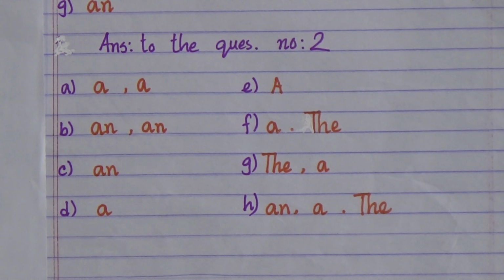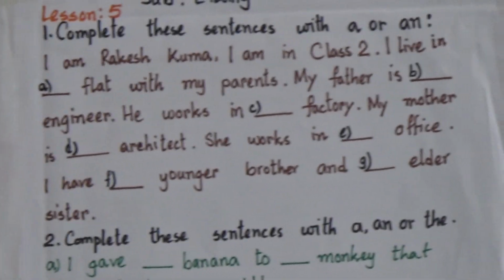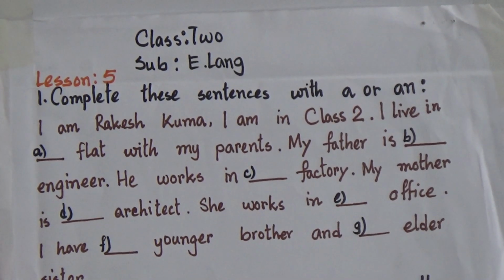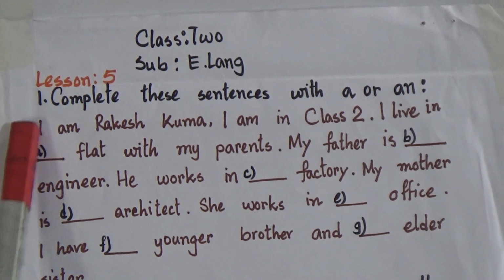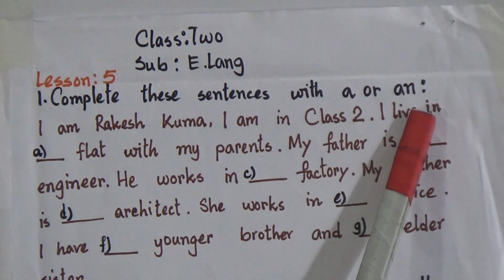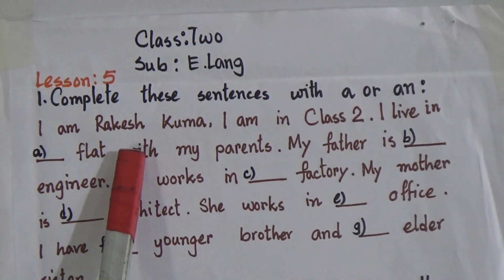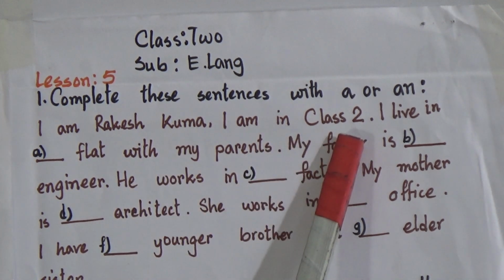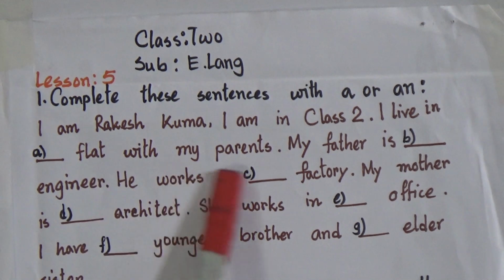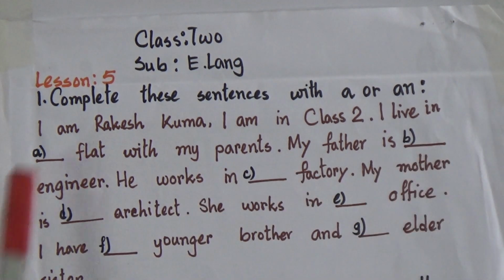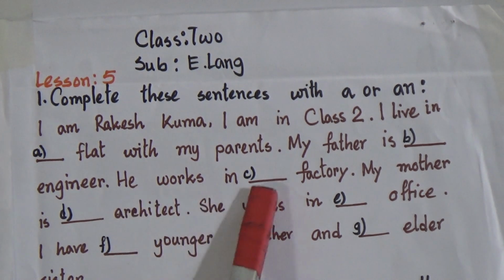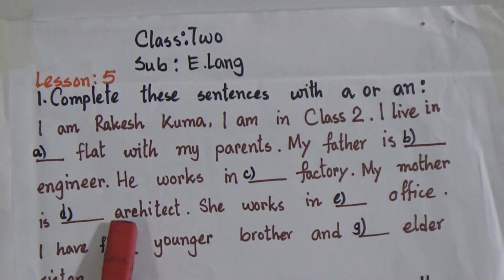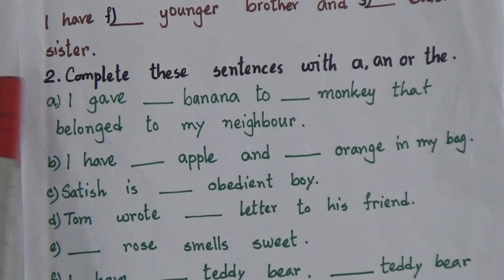Today we will revise lesson 5 from your Enjoying Grammar book, and I have chosen from here 2 exercises for practicing now. Okay. Now see, number 1, complete these sentences with A or AN. I am Rakesh Kumar. I am in class 2. I live in dash flat with my parents. My father is dash engineer. He works in dash factory. My mother is dash architect. She works in dash office. I have a younger brother and dash younger and dash elder sister.